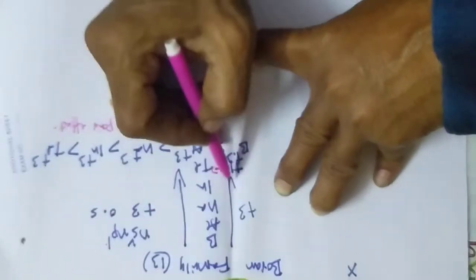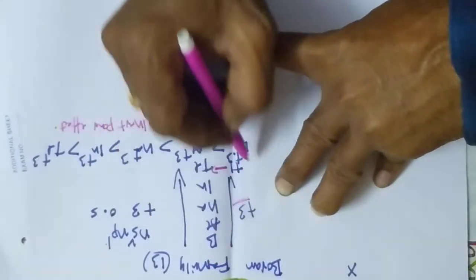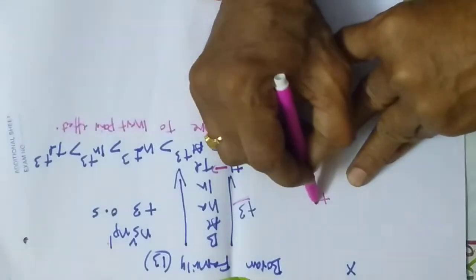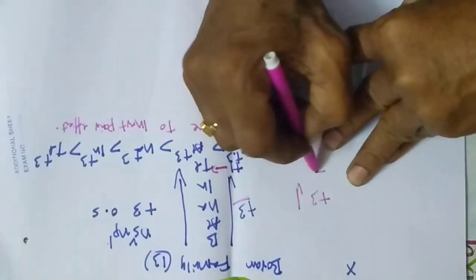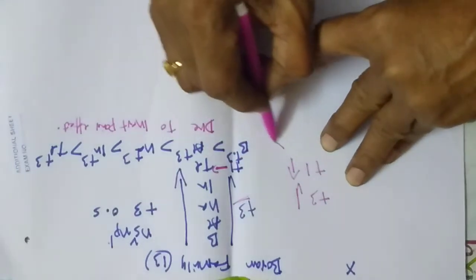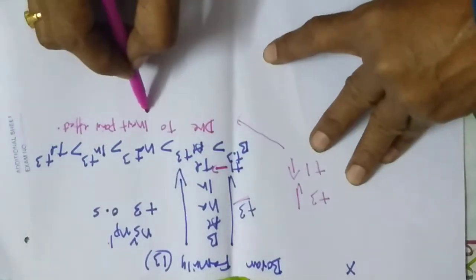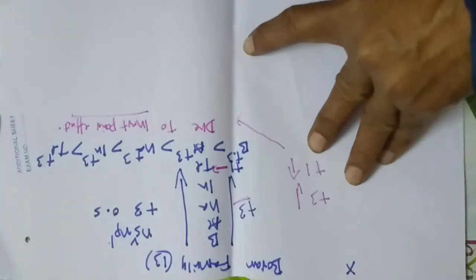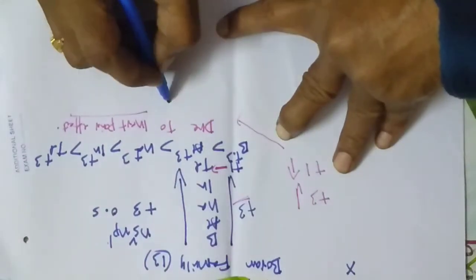From top to bottom, the +3 tendency decreases, whereas +1 increases. The reason is nothing but the inert pair effect. You know very well what the inert pair effect is.